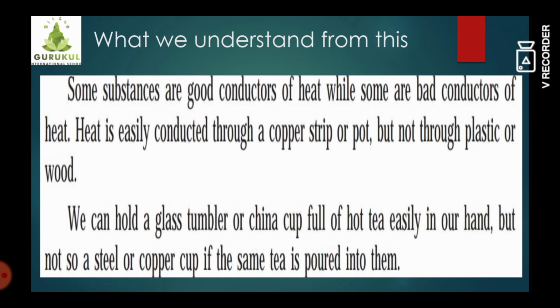Students, if your mummy pours hot milk or tea for you in a steel glass or cup, you will not be able to hold it. But if you pour the same milk or tea in a china cup or any glass tumbler, you can hold it easily. Why? Because glass, plastic or a china cup is a bad conductor of heat, while a steel or a copper cup is a good conductor of heat. So they will become hot easily.